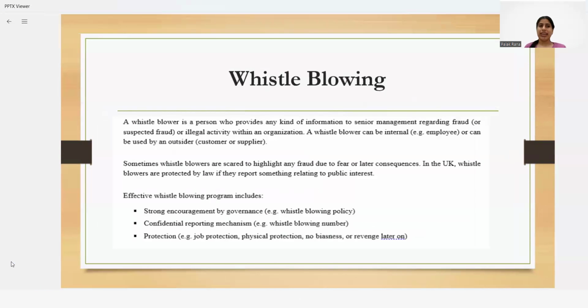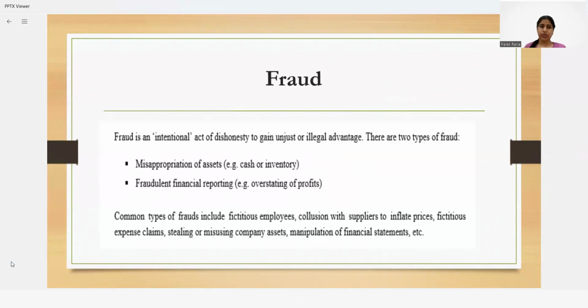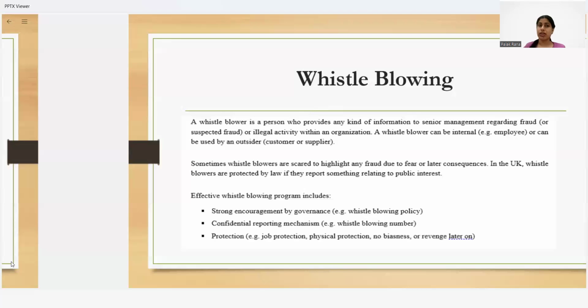And error. Error is something which I forgot to mention. Error is unintentional, that we are not aware of, and that is not wilful. It happened, and maybe we are aware, and maybe we are confused about the terms.